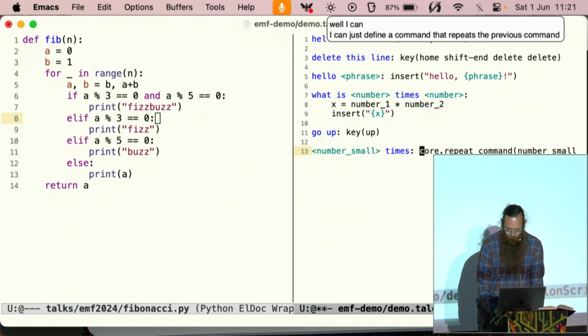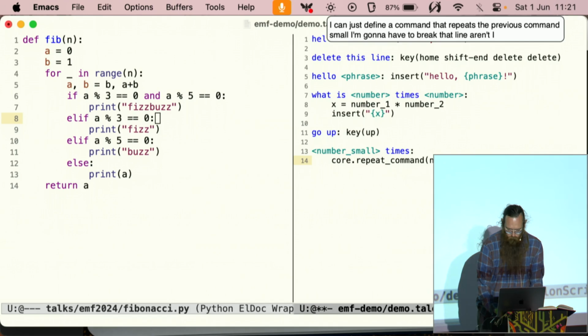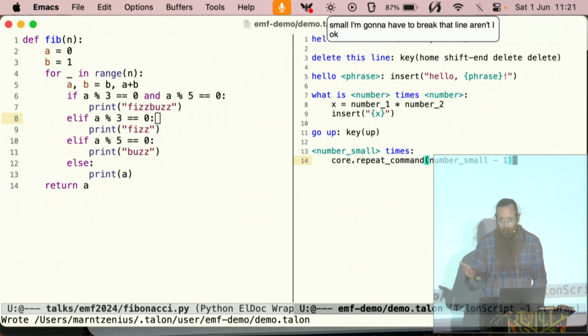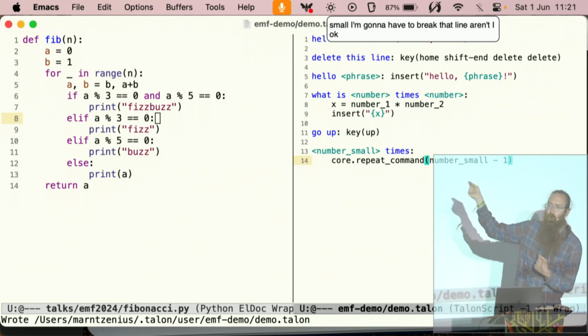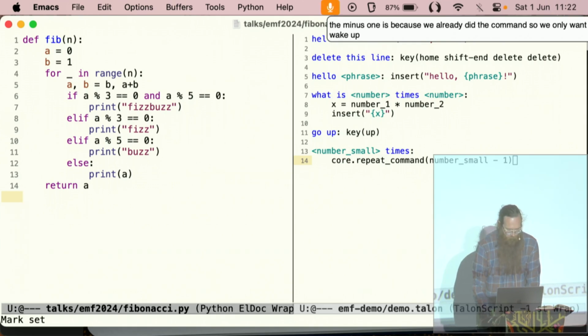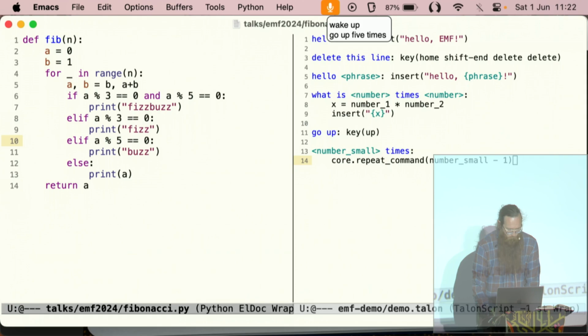Well, oh, I'm going to have to break that line, aren't I? Okay. The -1 is because we already did the command, so we only want to do it n-1 more times. Wake up. Go up 5 times. Go up 2 times. Delete this line 2 times.